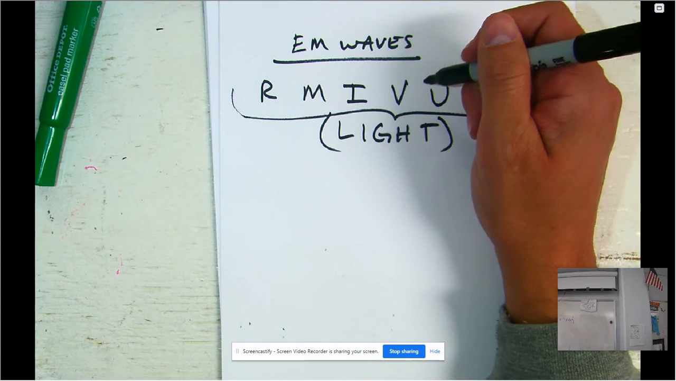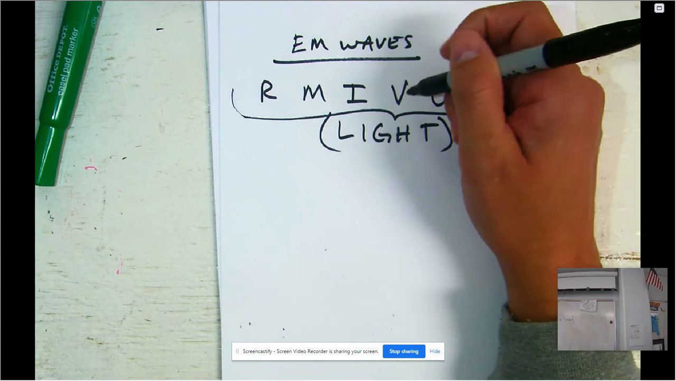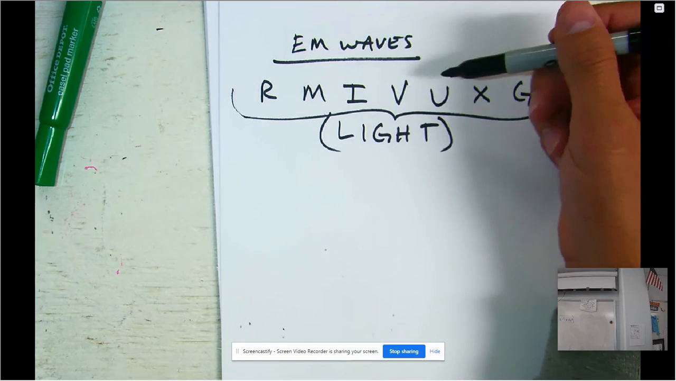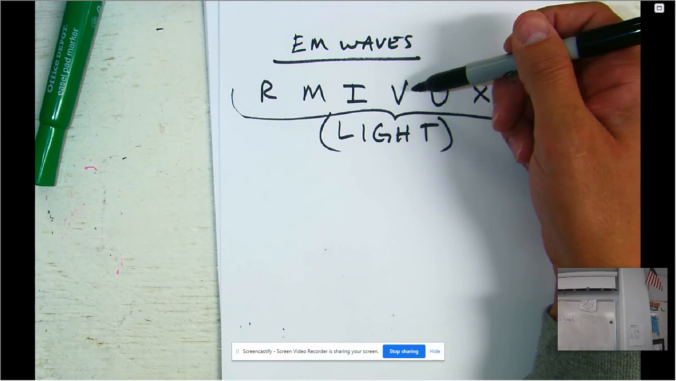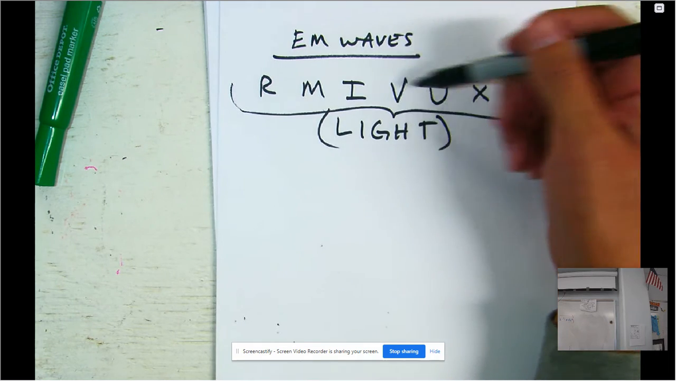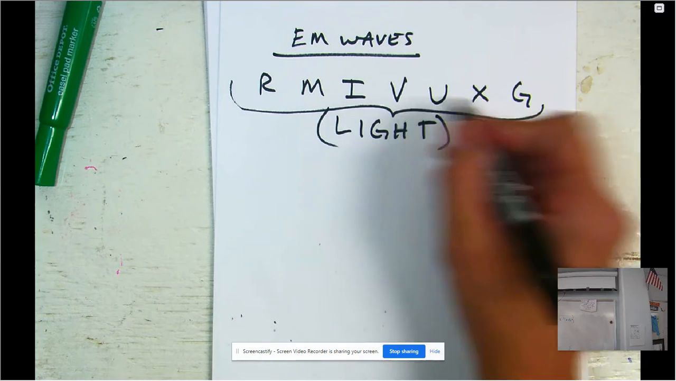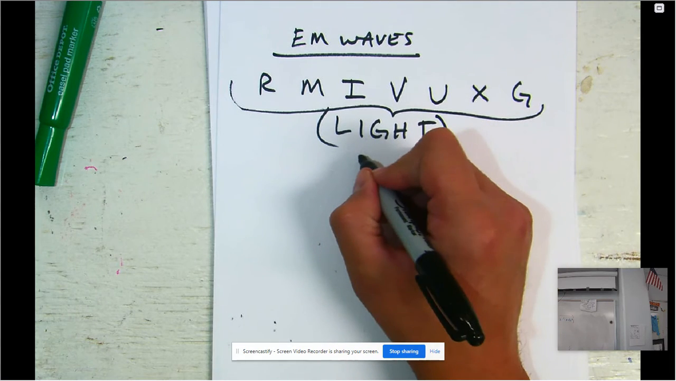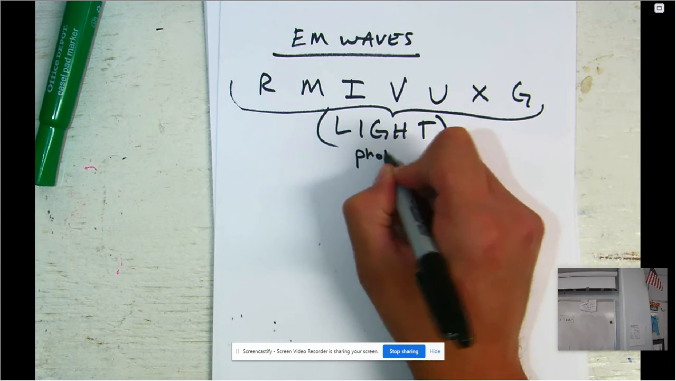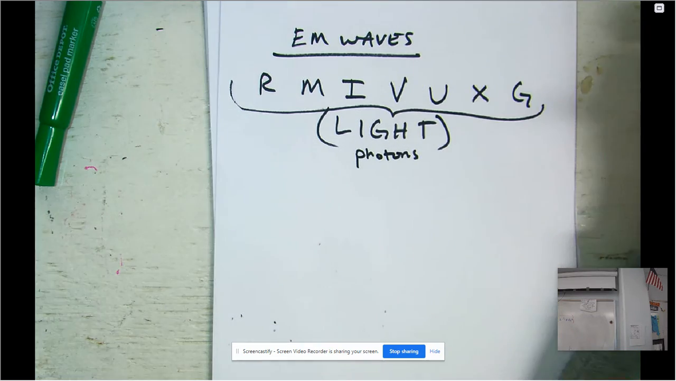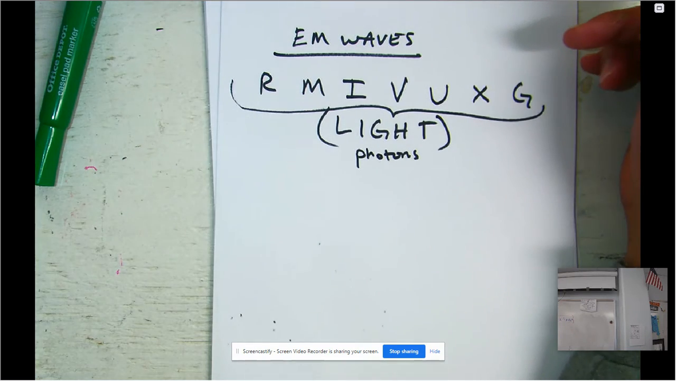The thing that we most often think of as light is the visible light spectrum, but that's just part of it. You have to include all of these things as light because all of these things travel through particles known as photons. These photons are responsible for all of these things here.